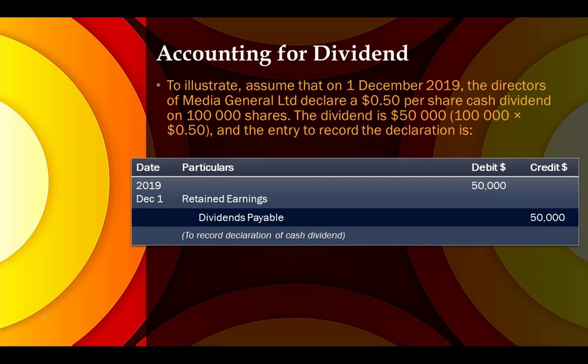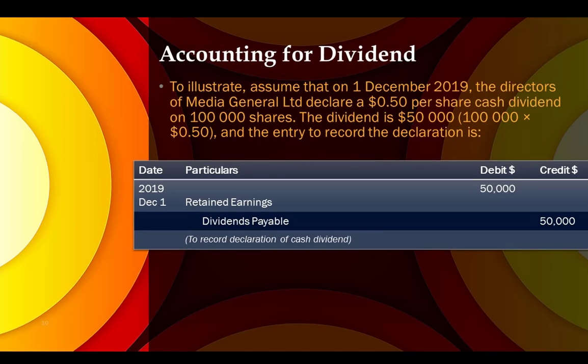So meaning these 50,000 shares multiplied by 10%, so we are supposed to be distributing 5,000 shares. And then during the declaration or distribution, the share price is $15. So in that case, if you multiply 5,000 by $15, you will have $75,000. So debit retained earnings and then credit share capital.